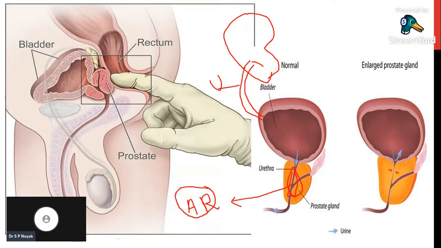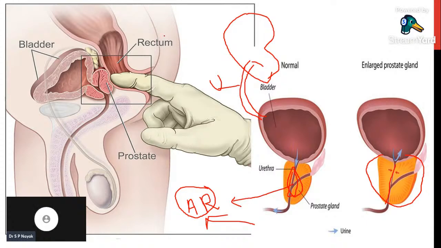When androgen receptor is activated with androgens like testosterone or dihydrotestosterone, the size of the glandular cells or the cell number will keep increasing, and with that it increases the size of the prostate gland, and by that it will constrict the urethra, and by constricting the urethra it will decrease the outflow of urine, and it will cause all clinical presentations which are commonly seen with benign prostatic hyperplasia. I think you all are following me.